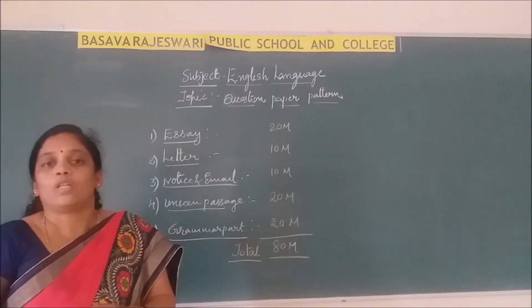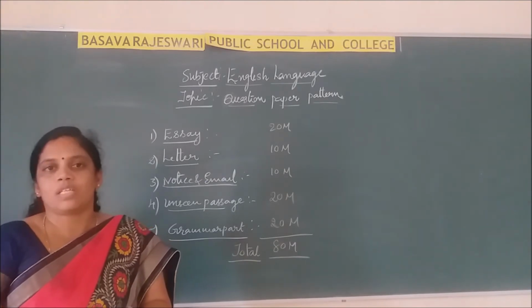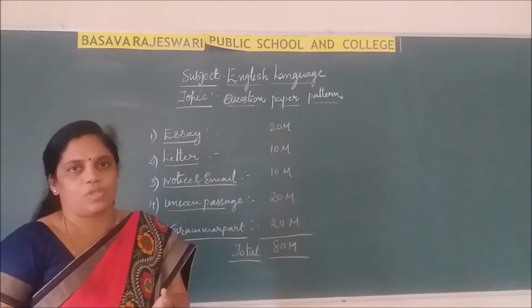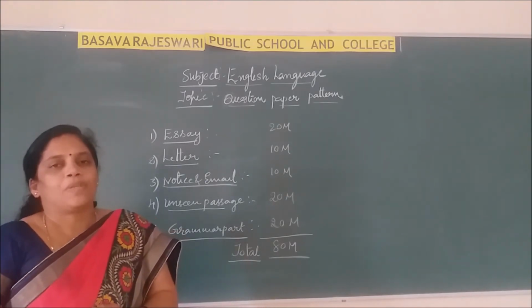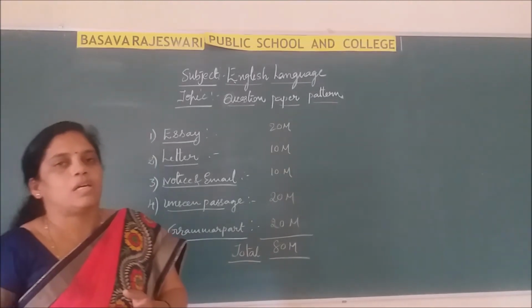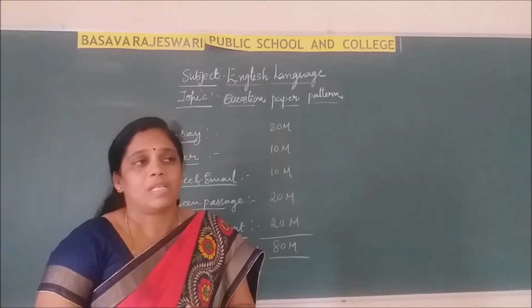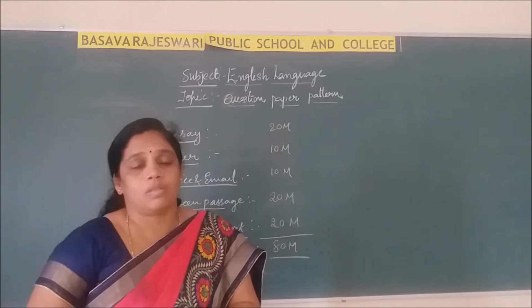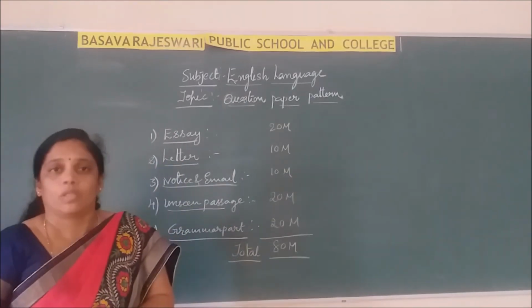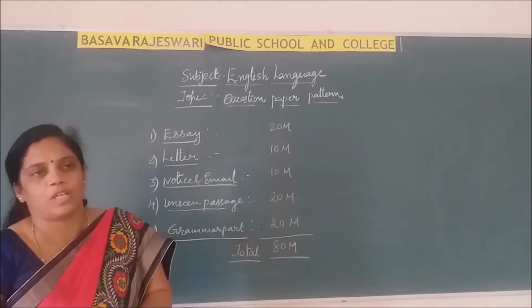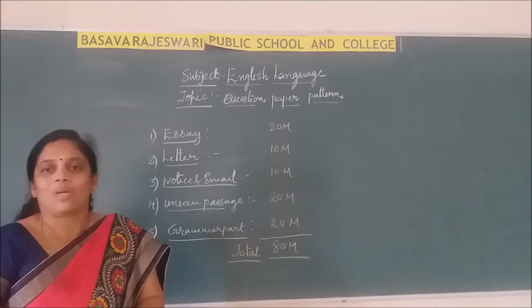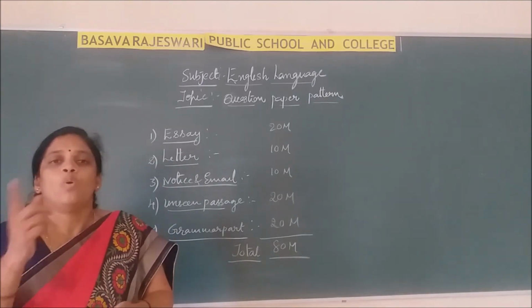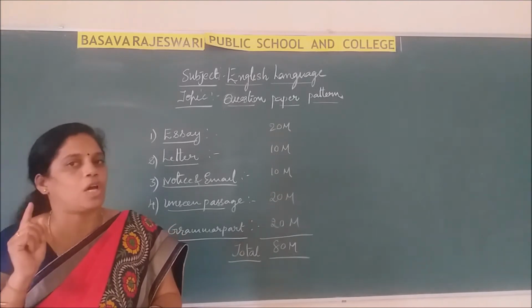the next is the conclusion, the closing sentence. In the closing sentence you just have to request. Here we are requesting that our request you will accept. Just like that you have to conclude your words, then the subscription, Yours faithfully. While writing Yours faithfully, in the letter also, in the email also, Y is capital, F is small. Keep that in your mind.